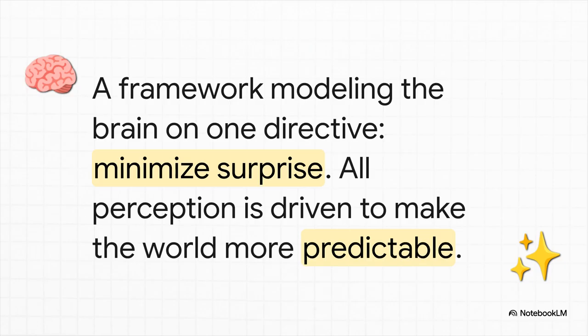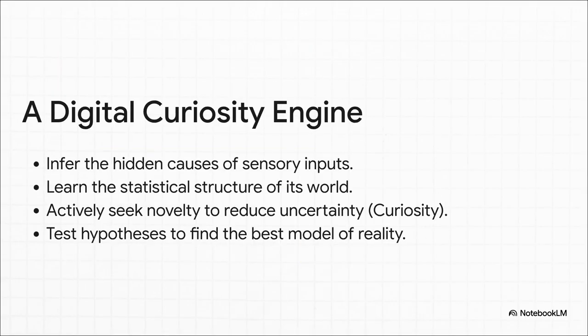The idea is that everything we do, from seeing and hearing to learning and acting, it's all driven by this deep fundamental need to make the world around us less surprising, more predictable. And just look at what that one simple rule leads to. To minimize surprise, a system has to figure out the hidden causes of what it's sensing. It has to learn the patterns of its world. And here's the real kicker. To reduce its own uncertainty, it has to actively seek out new things, new information. And that, right there, is a computational model of curiosity.